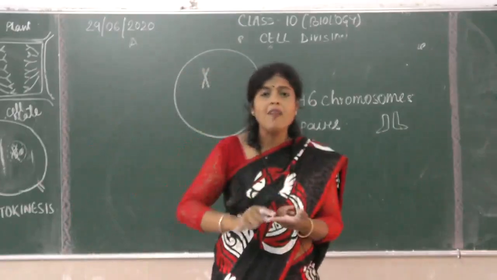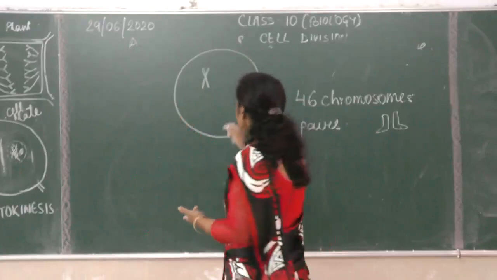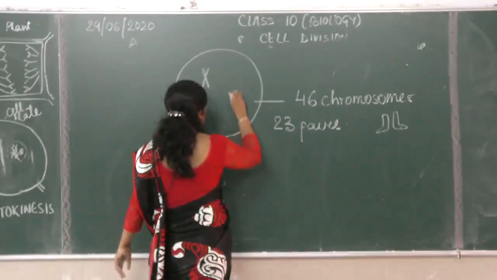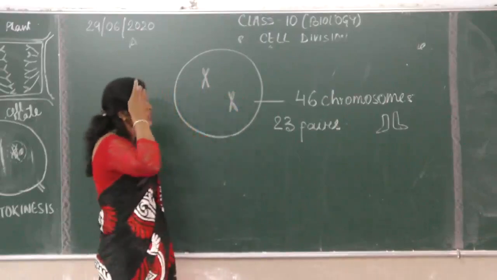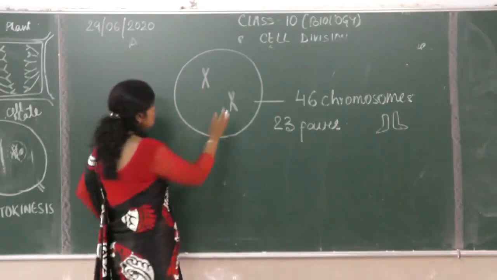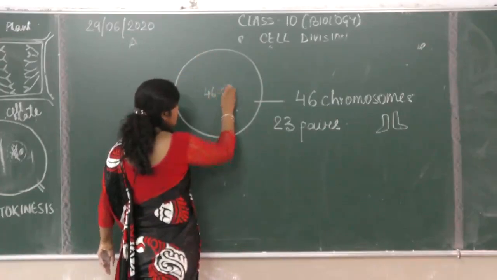It will have exact kind of chromosome. Another chromosome you will find, the same kind of chromosome you will find here. So I mean to say there are 46 chromosomes.